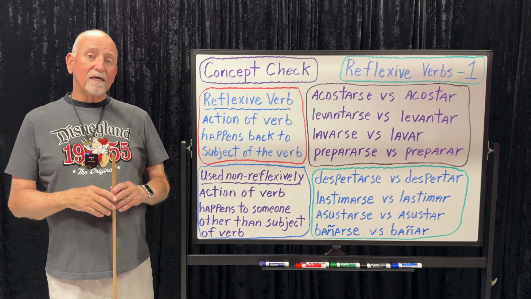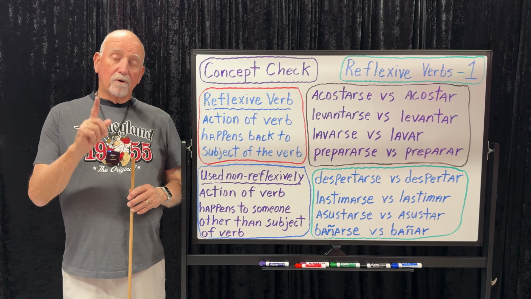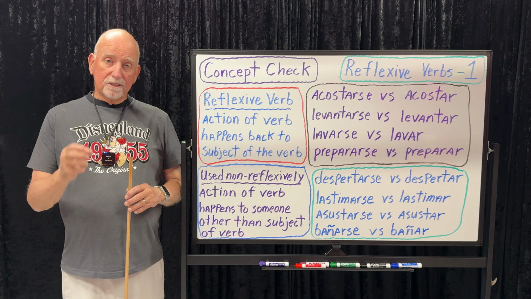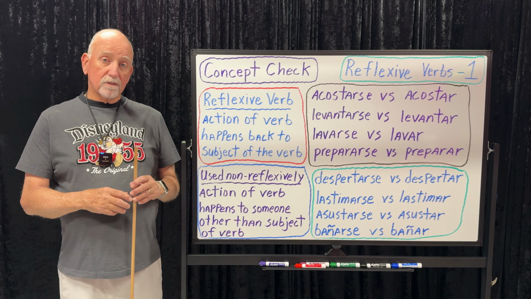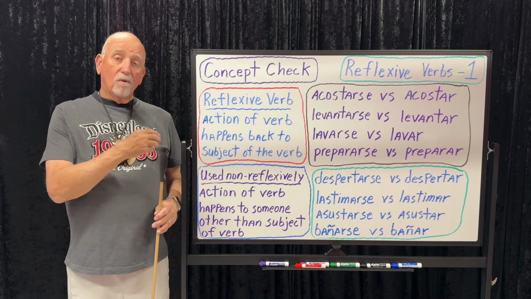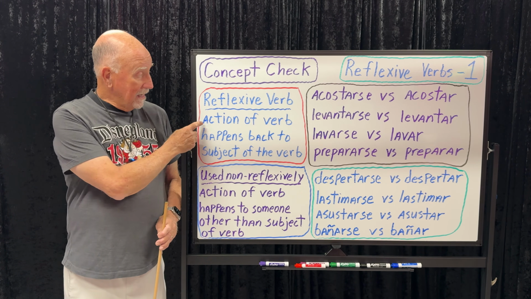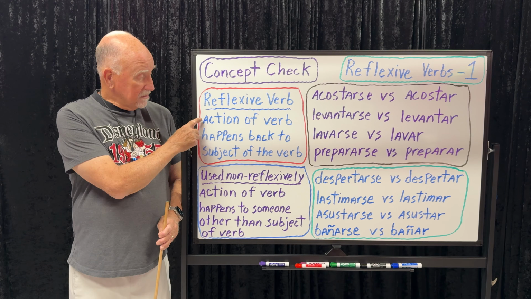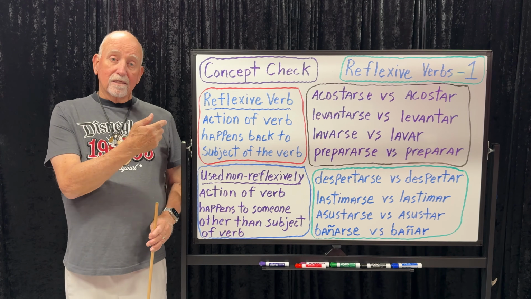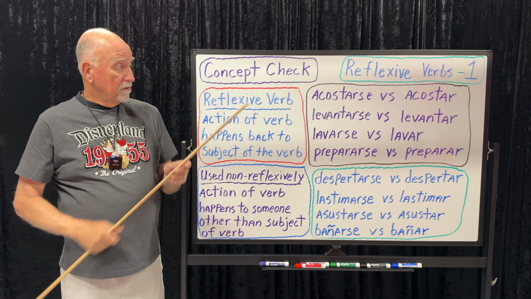Our lesson today is Reflexive Verbs, Part 1, Concept Check. We have 4 clusters. Our first cluster is going to tell us what the action of a reflexive verb does. The action of a reflexive verb happens back to the subject of the verb. For example, acostarse.